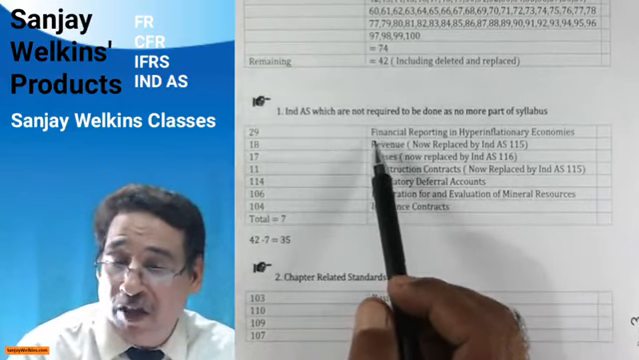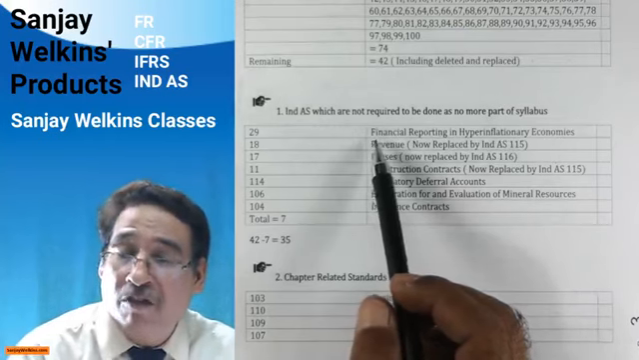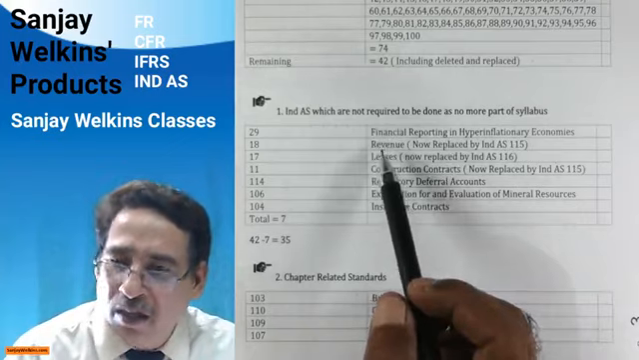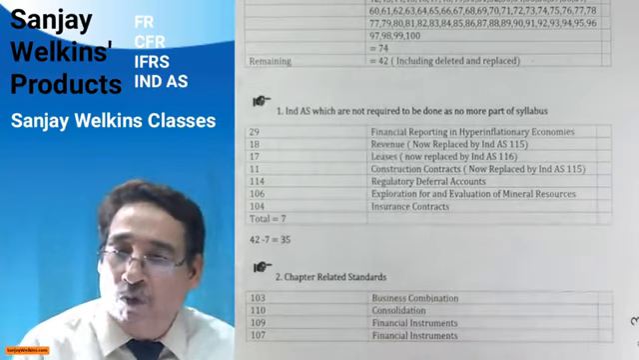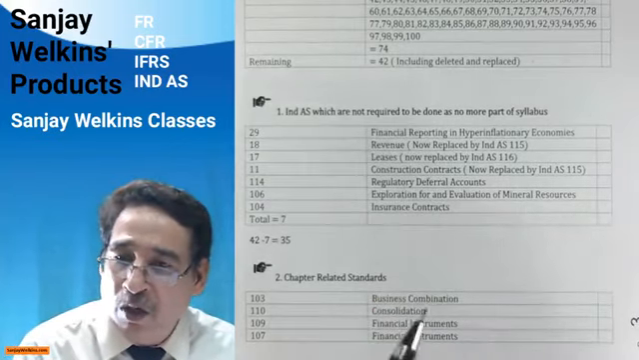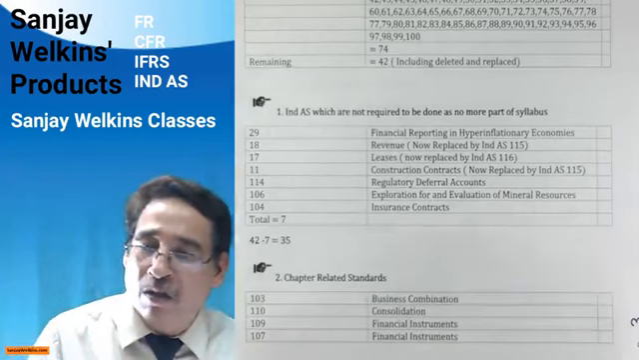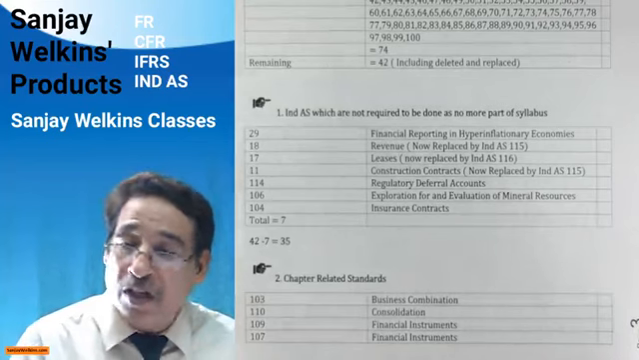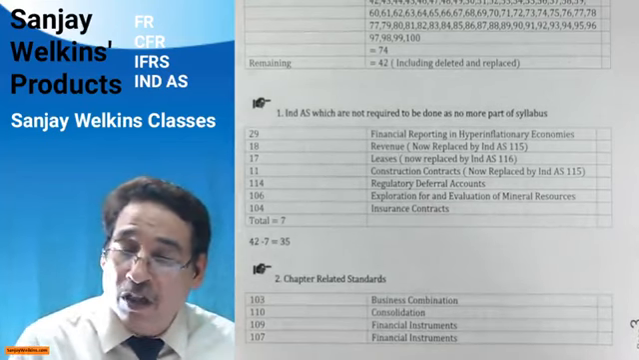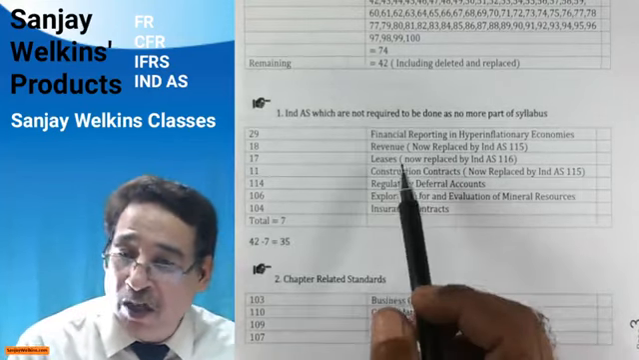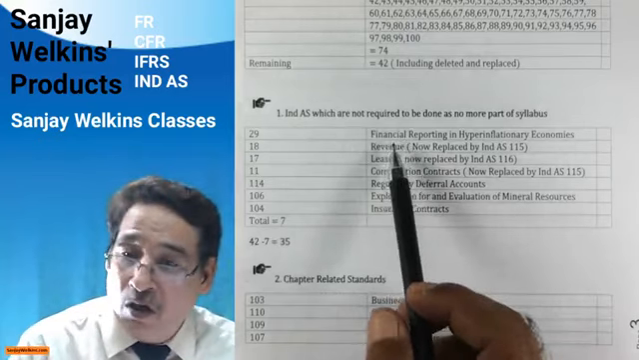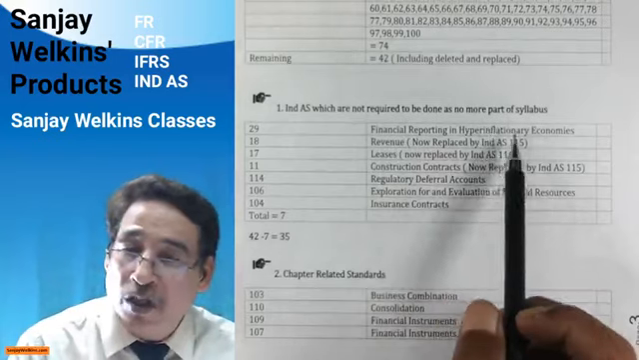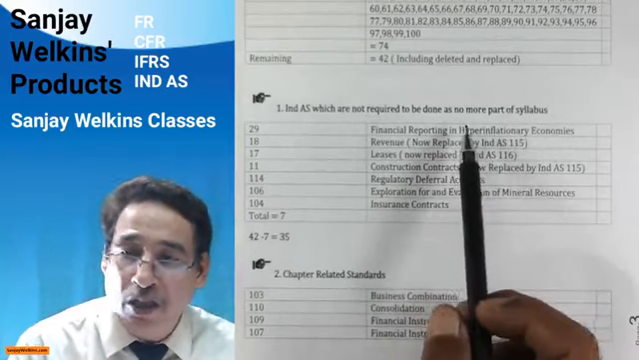Not because it has been deleted, but because it is not part of the syllabus. The reason is that there are some standards on which a lot of rework is still going on. There are differences of opinion, differences of concepts, and differences in their applications. On account of that, revision work is still going on, and that's the reason professional bodies have decided not to keep it as part of their syllabus. So 29 you need not do.